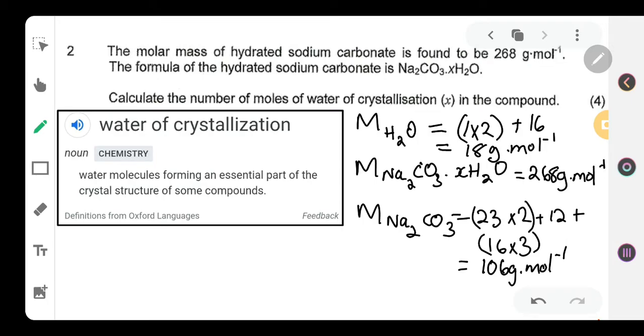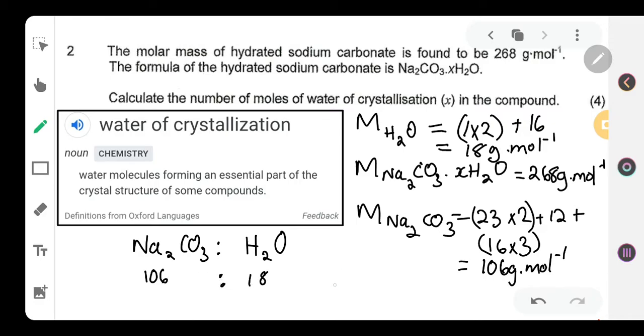So essentially this 268 grams per mole is made up of 1 part sodium carbonate anhydrous, and then X parts of water. If we draw ourselves a ratio, you've got the anhydrous, and then you've got H2O. The anhydrous we've already calculated to be 106, and H2O we already know is 18.